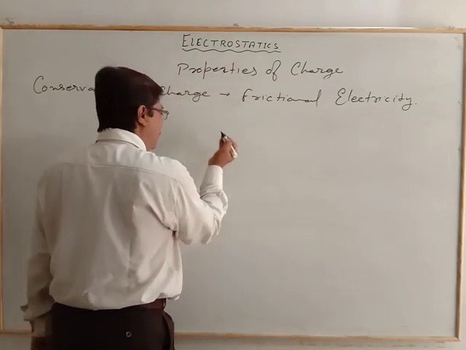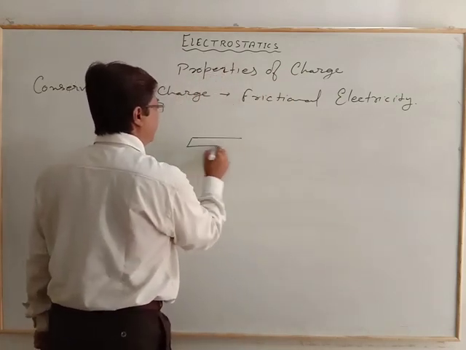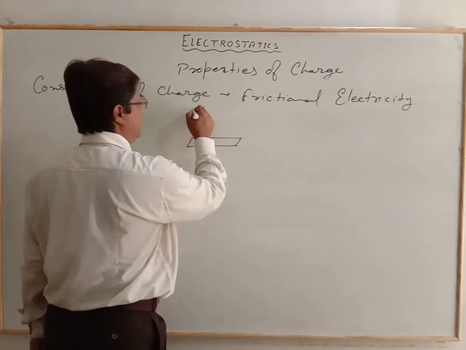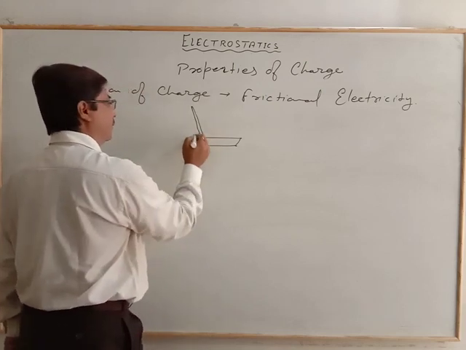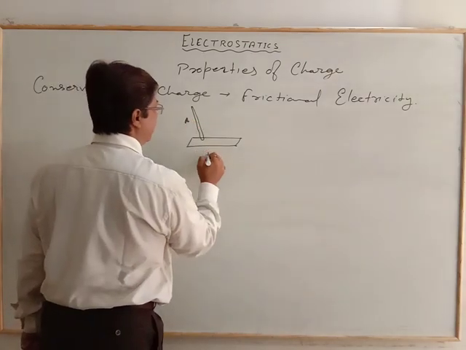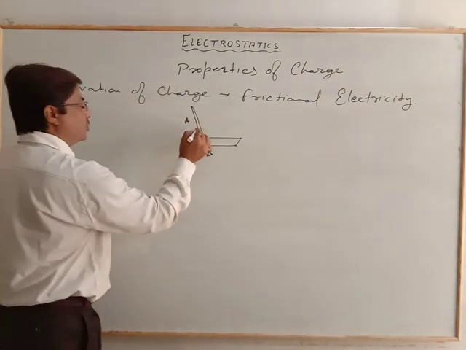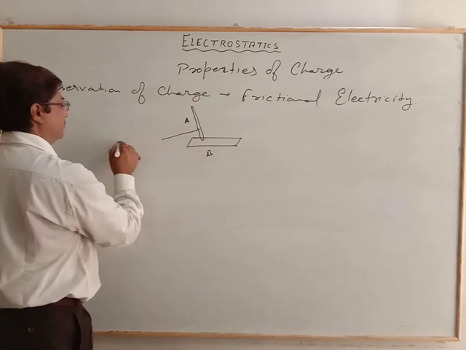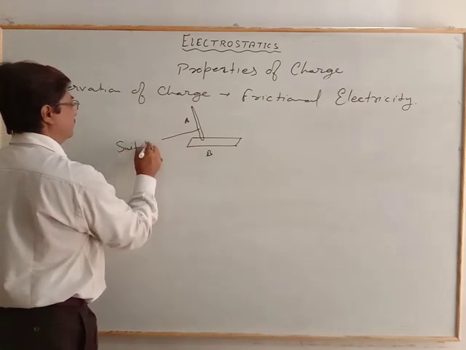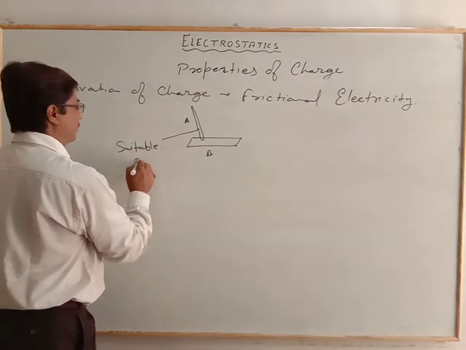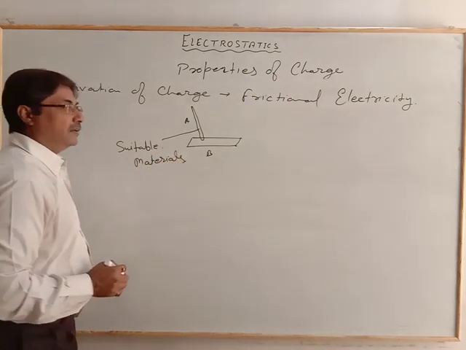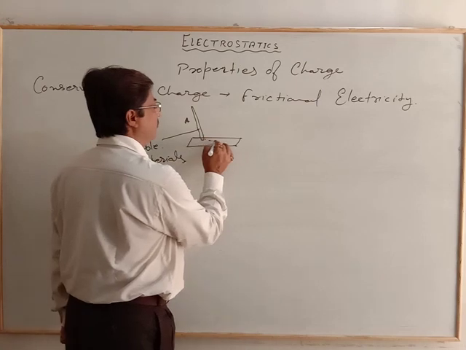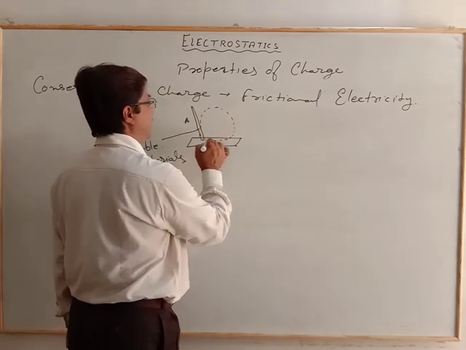If we rub two suitable materials, let one be A and another be B, these two are suitable materials, and when we rub them, it moves again and again.